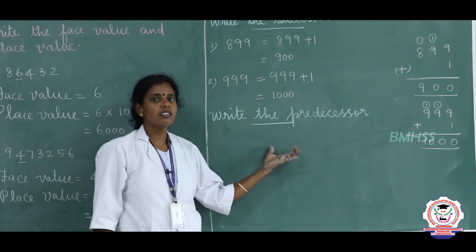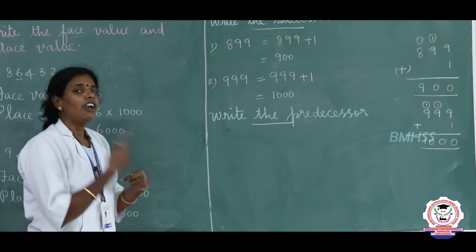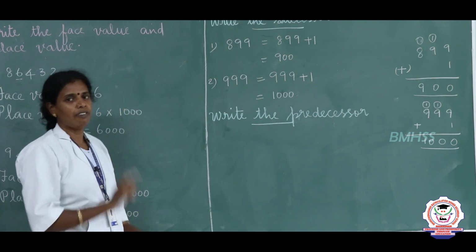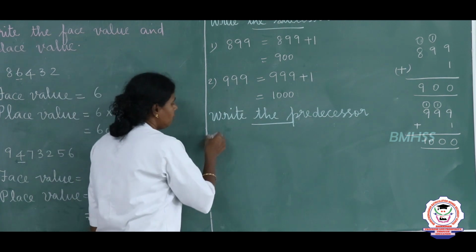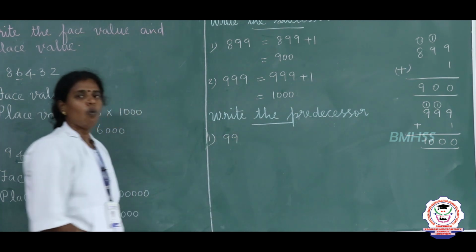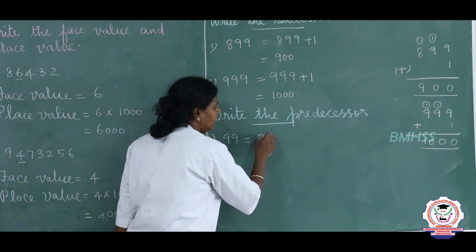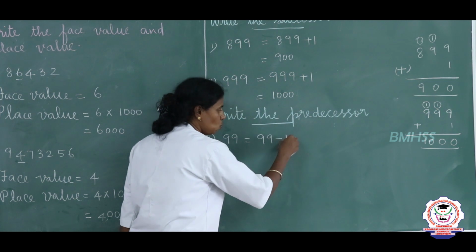Next we are going to see the predecessor. So what is the meaning of this? We are going to subtract 1 from the given number. The first thing is 99. What is the predecessor of 99? I am going to subtract 99 minus 1.